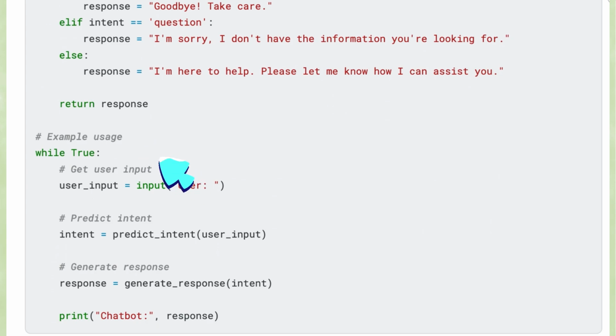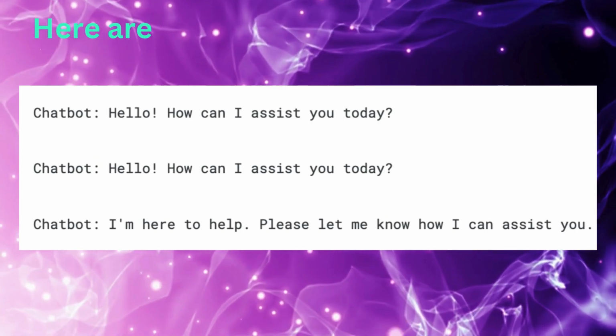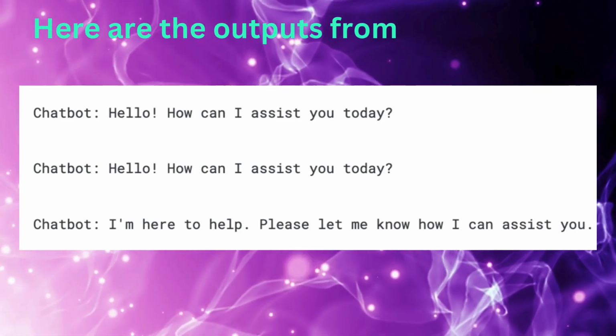For example usage, we set up a loop to continuously get user input. For each input, we predict the intent and generate a corresponding response, then print the chatbot's response. Here are some example outputs from our chatbot.